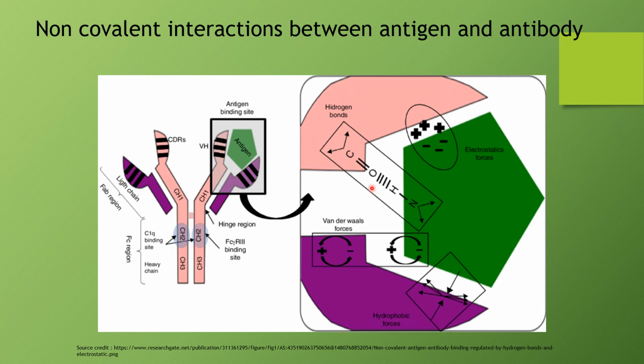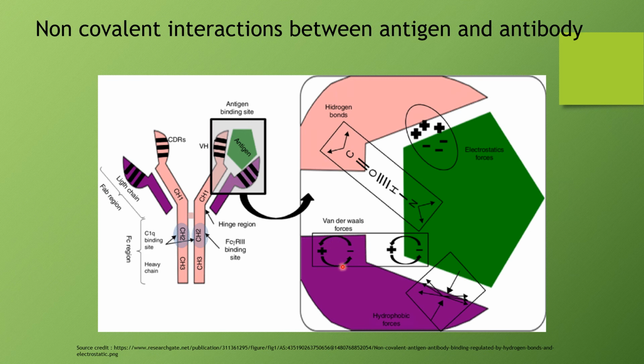Then there is a hydrogen bond. See, this hydrogen is in between nitrogen and oxygen. So there is a presence of hydrogen bond in antigen-antibody interaction. Then there are van der Waals interactions.